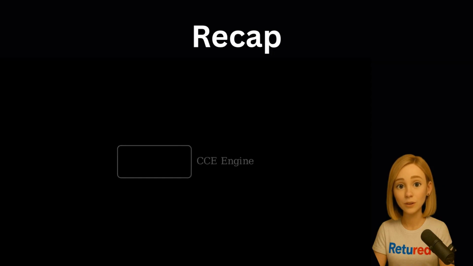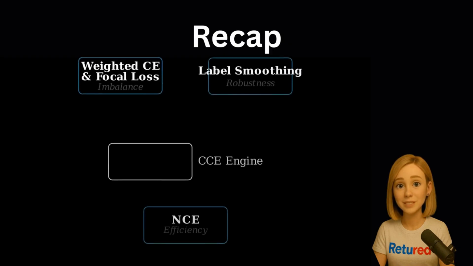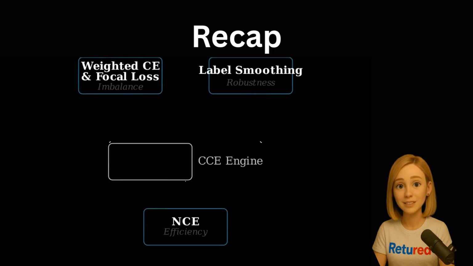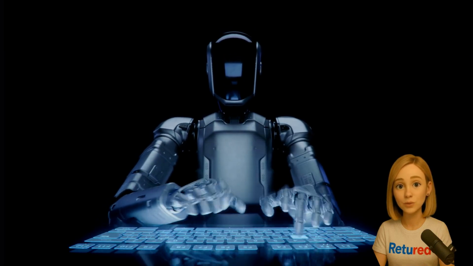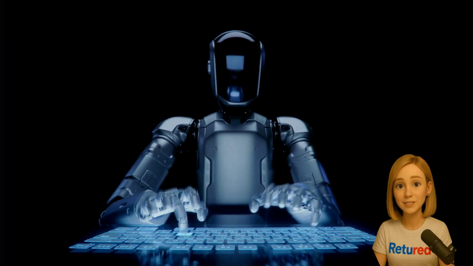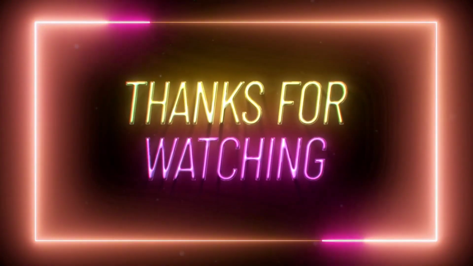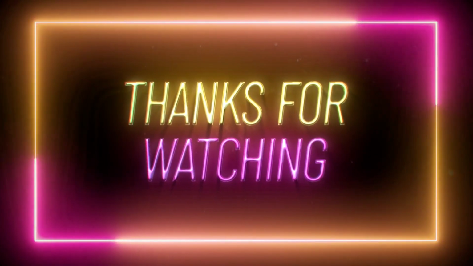So, while categorical cross-entropy is the elegant default engine for AI decision-making, real-world success often comes from knowing its limits. Techniques like focal loss, label smoothing, and NCE are the specialized tools that allow us to build AI that is not just powerful, but also fair, robust, and efficient. By understanding the right tool for the job, we move from being just users of AI to becoming architects of better, more intelligent systems. Thank you for joining me on this journey into the heart of AI decision-making.